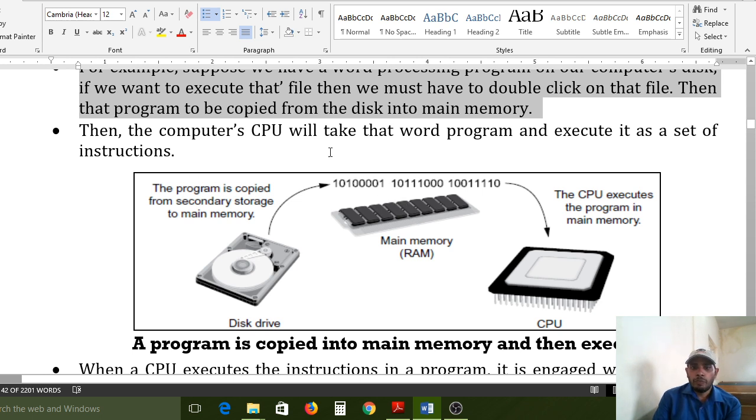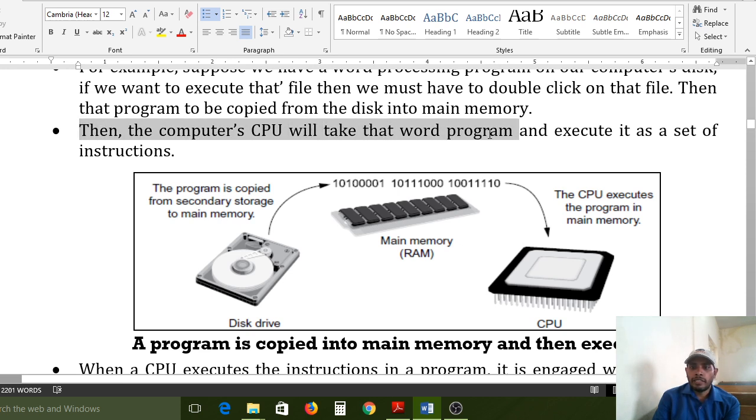Then the computer CPU will take that Word program and execute its set of instructions. If the resume contains 30 lines or 40 lines, just assume. When you open that file, immediately that file is copied into main memory, to RAM memory. So that RAM memory can read, and after that it will transfer to the CPU. Then the computer's CPU will take the Word program and execute its set of instructions.